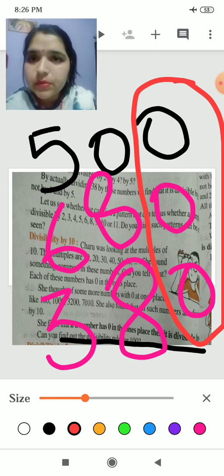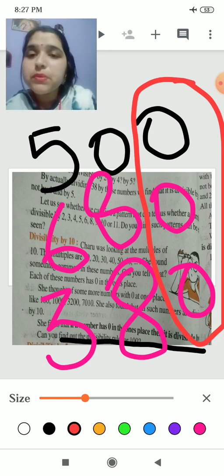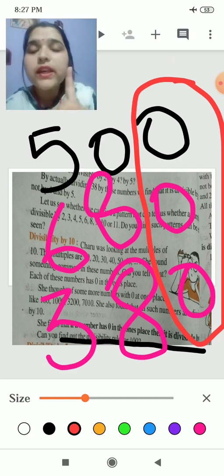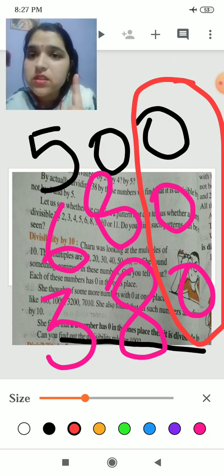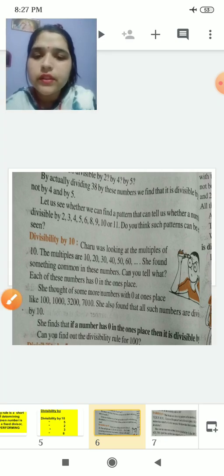I am telling you this orally, but I will provide you written work also for this. But you should know that if any number is given to you and you have to find divisibility by 10, you have to look only at the ones place. If it is 0, then definitely it is divisible by 10. I hope you all are clear with this.